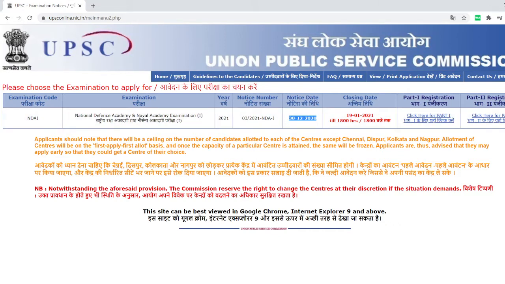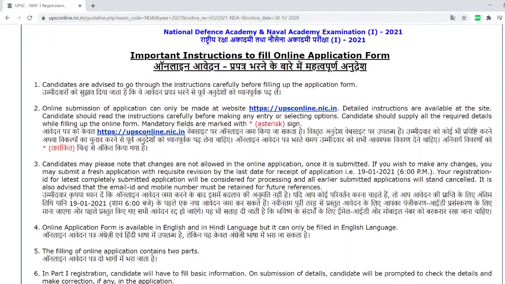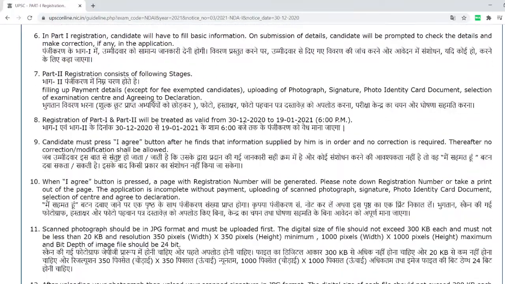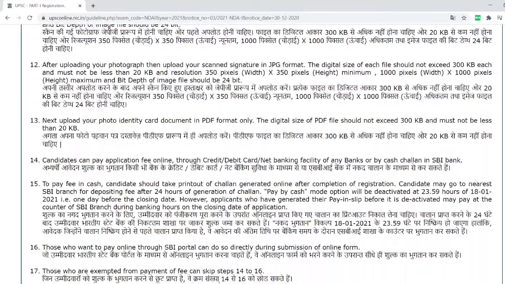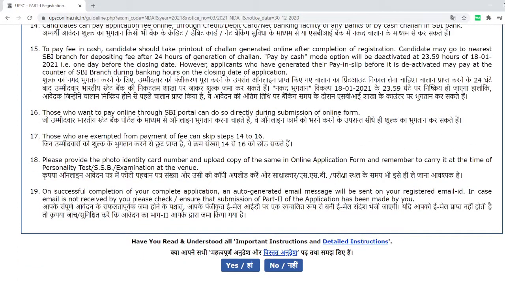So it has two parts. Part 1 is there and part 2 is there. You have to apply for both, then only your application will be accepted. Now let us go to part 1. Once you go to part 1, they'll give you a lot of important instructions to fill the online application. Please go through all this information, then only you'll understand what they are saying and how you can apply. There are 19 instructions. Please go through all the instructions before applying.